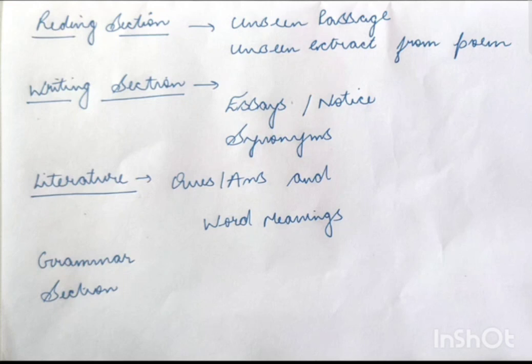In the writing section, we have essays, notices, letters, applications, and synonyms. But what will come in your course? Only essays and synonyms. So, what is an essay? An essay is a detailed description of a topic that is given to you, and you have to write around 100 to 120 words in an essay. The essay will contain around 100 to 120 words and it will be of 5 marks.